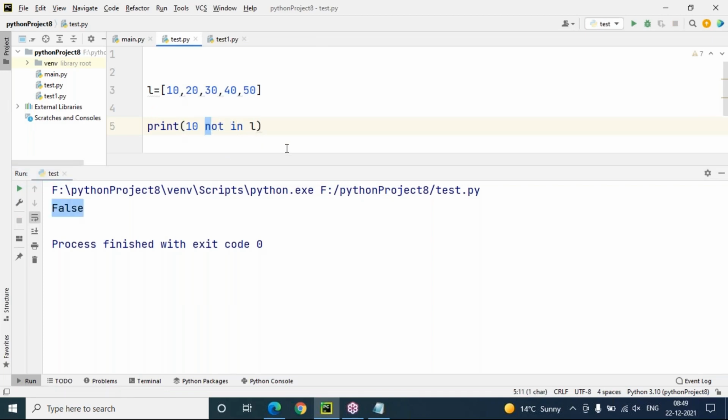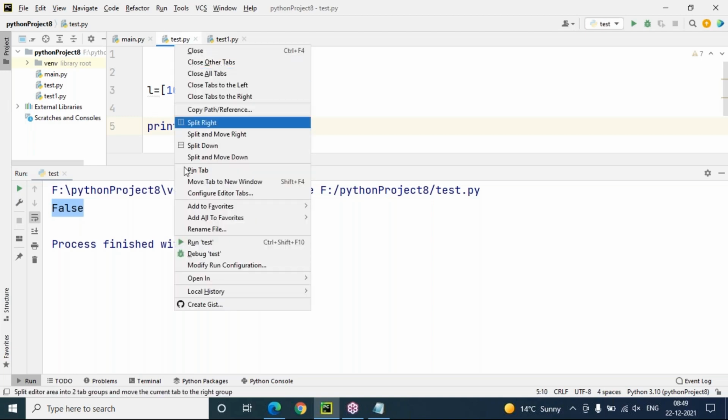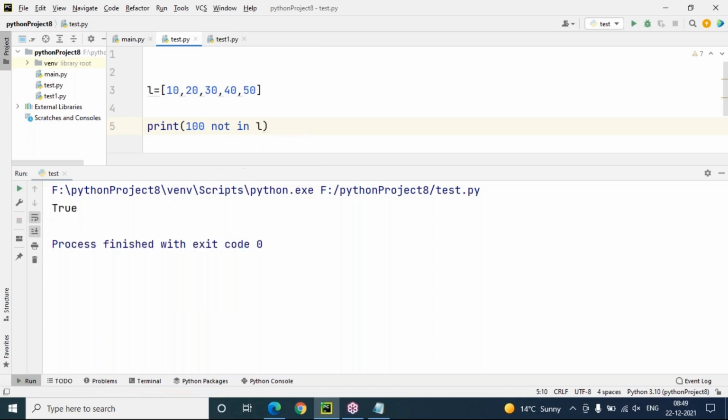Not in will return true when the value is not present in the sequence. Yes, 100 not in L: 100 is not present in the given sequence, so it returns true. If I take 100 in L, is the value 100 there in the list? No, so it is false. Hope you understand. These values are not only for lists, they work for any sequence.